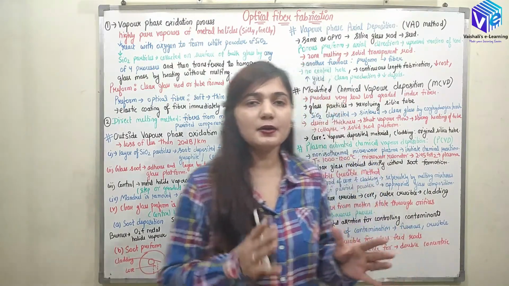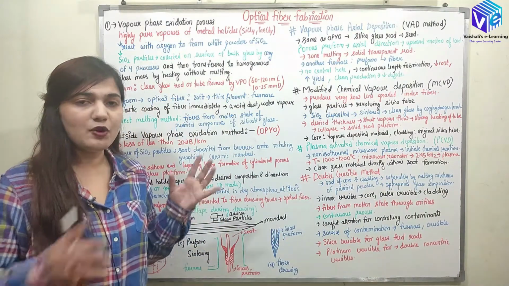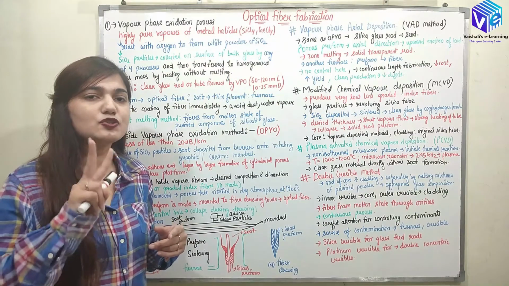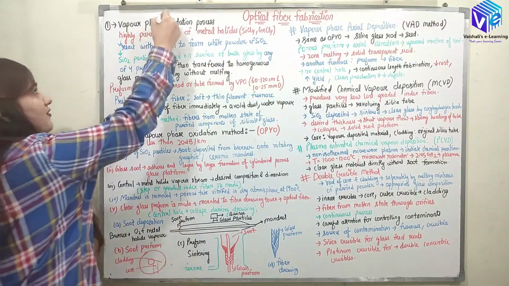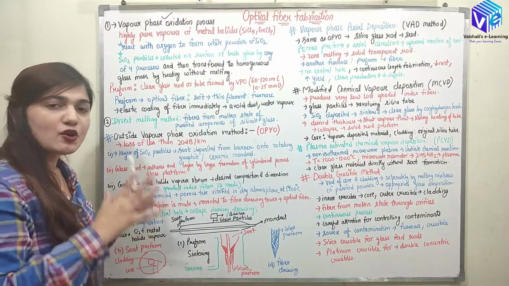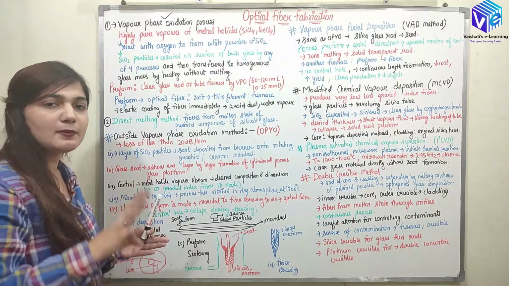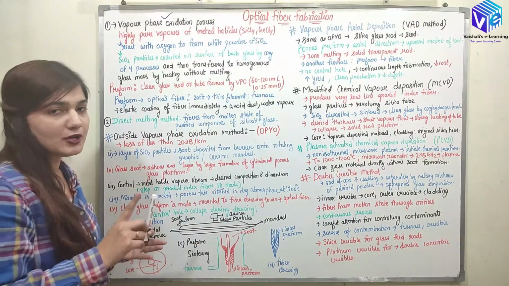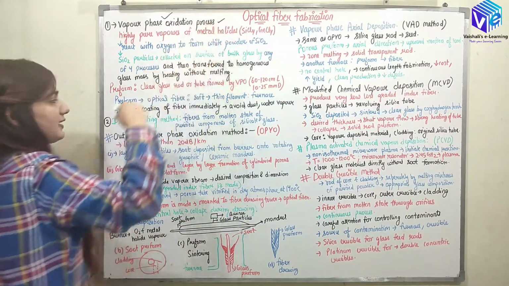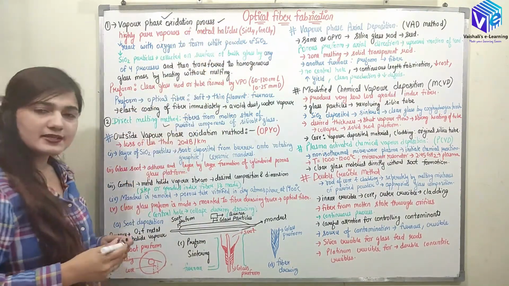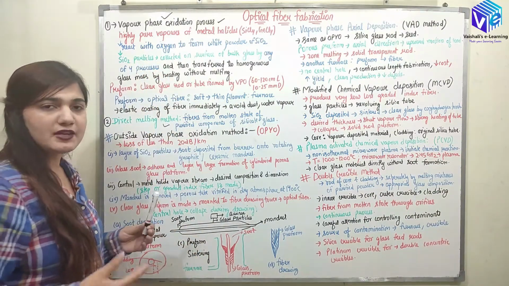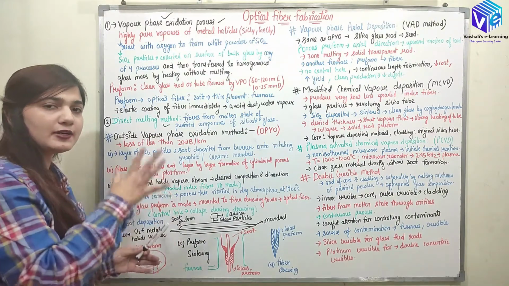So let's start with the fabrication of the optical fiber. If I broadly classify the fabrication methods, we can classify them into two types. First is the vapor phase oxidation process. We are going to talk in detail about the 4 methods and 1 modified method, right? So the vapor phase oxidation process is one technique and the direct melting method is another technique. We will talk about the vapor phase oxidation later on.